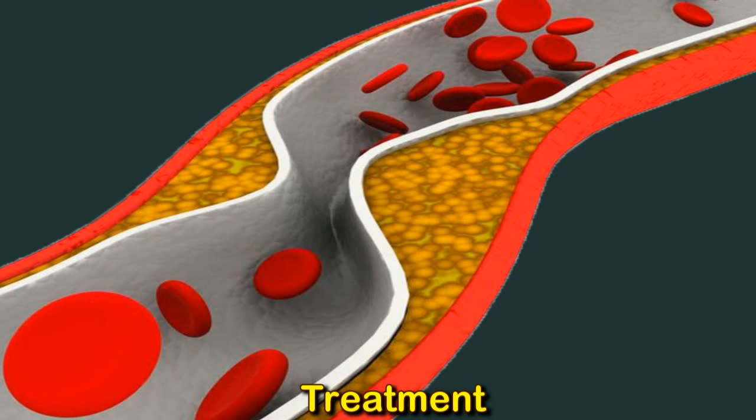Blood thinners prevent further clotting. Blood pressure medications such as ACE inhibitors help maintain healthy blood flow and reduce pressure. Statins can lower low-density lipoprotein cholesterol. Beta blockers can reduce the heart's workload and chest pain.